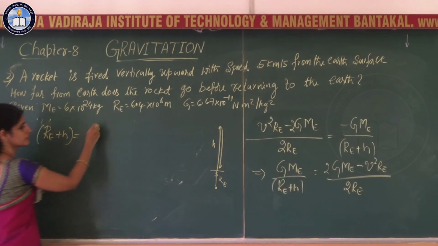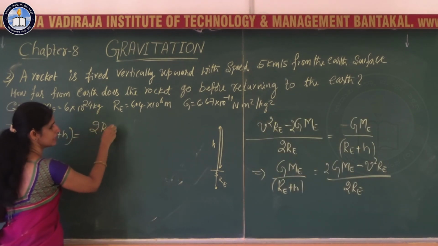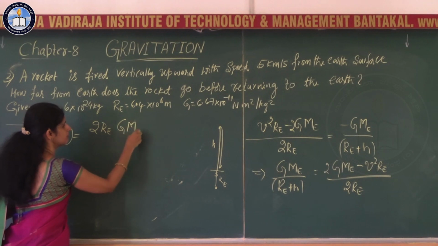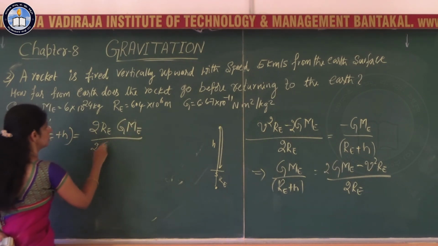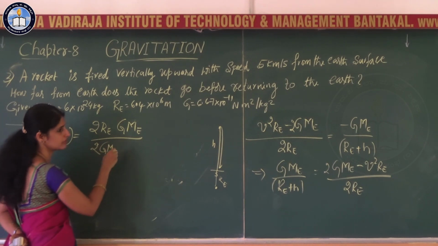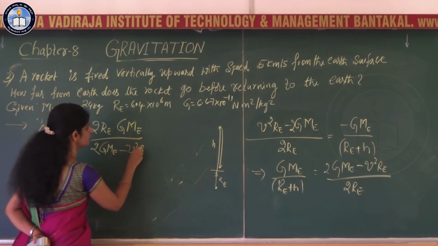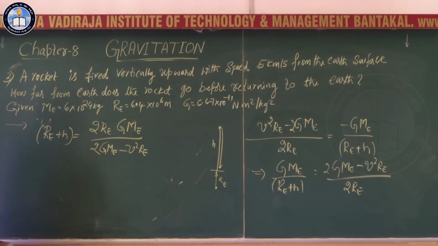So what you have is h equals 2 Re G Me divided by 2 G Me minus v square Re.